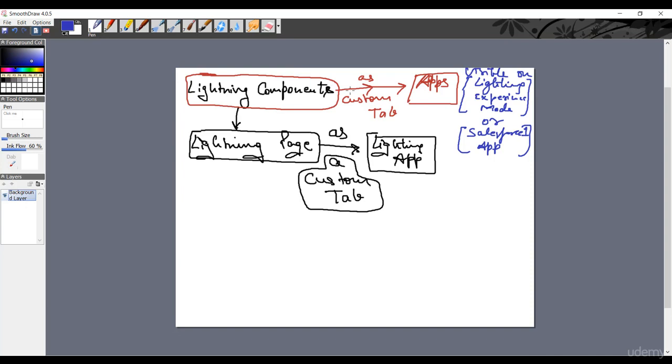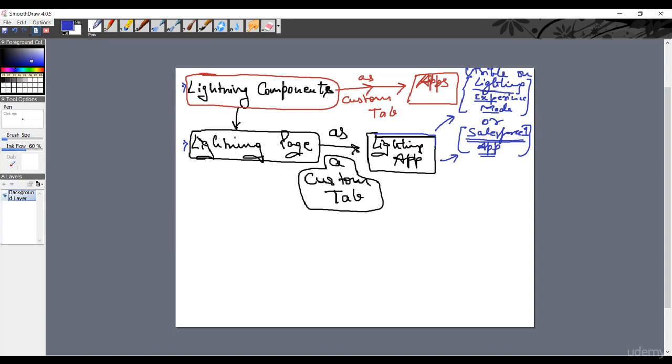So you can create a lightning component tab and add it to your applications, but you can only see this tab when you are in Lightning Experience mode or using the Salesforce One application. Same goes with the lightning page. A lightning page can be added as a custom tab for all the lightning apps, and it's visible in Lightning Experience mode or the Salesforce One app. Now, how to create a lightning component tab or lightning page tab?